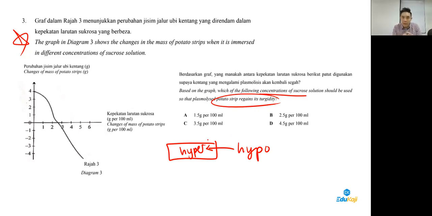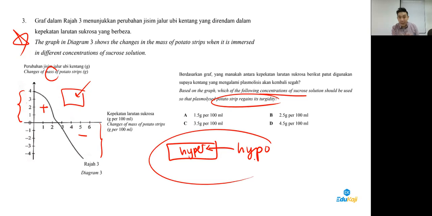So when you see a graph like this, please use a red pen, draw positive and negative. Why positive, why negative? Because here there's a gain in terms of the mass, whereas here, the mass decreases. Why did the mass increase? Simply because water entered, and this is the answer that we want: water entering the potato strip. As long as it is before 2.5 gram per 100 ml, we are able to accept that answer.